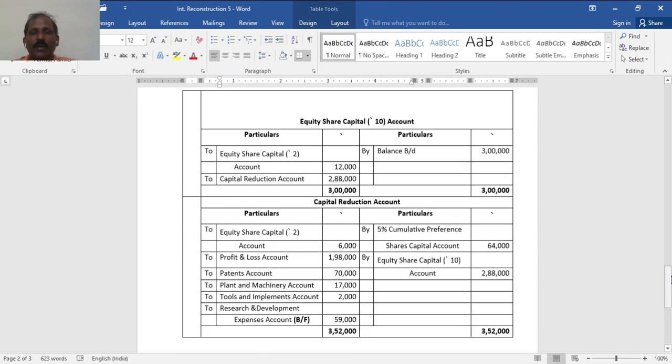Now the capital reduction account: by first entry 64,000, second entry 2,88,000, third entry 60,000, and 6,000 debit for the liability for which shares are allotted. Profit and loss account, from the third entry, so it tallies.